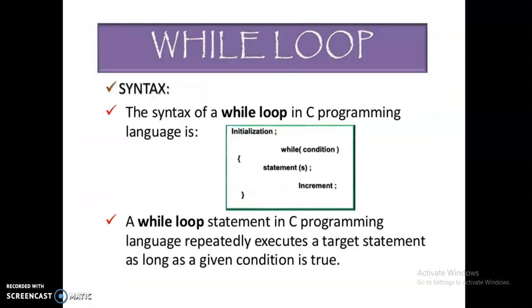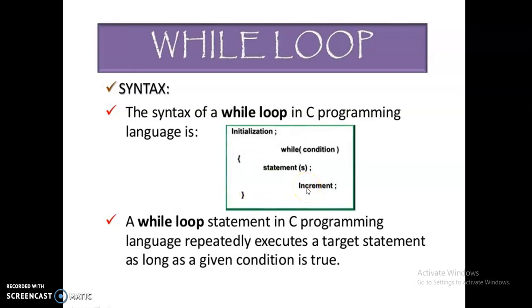According to the syntax of the while loop, the first one is the initialization, and then the condition checking with the keyword while. If the condition is true, it will go into the statement between the curly braces, and then you have to give this increment within the curly braces.